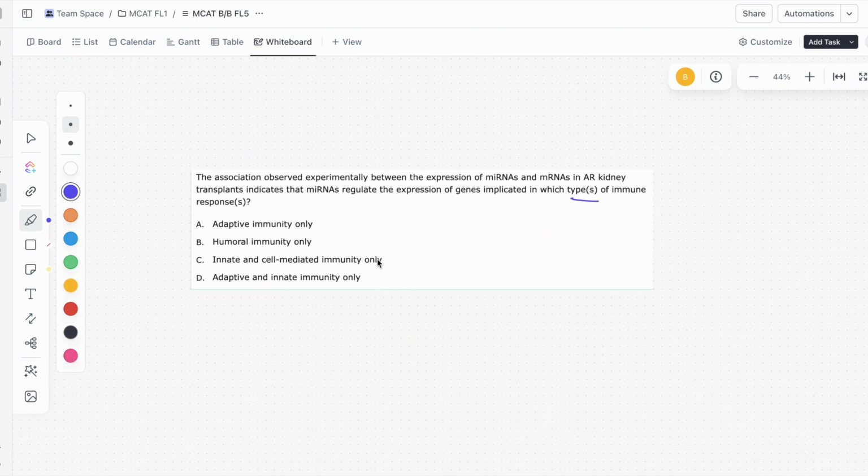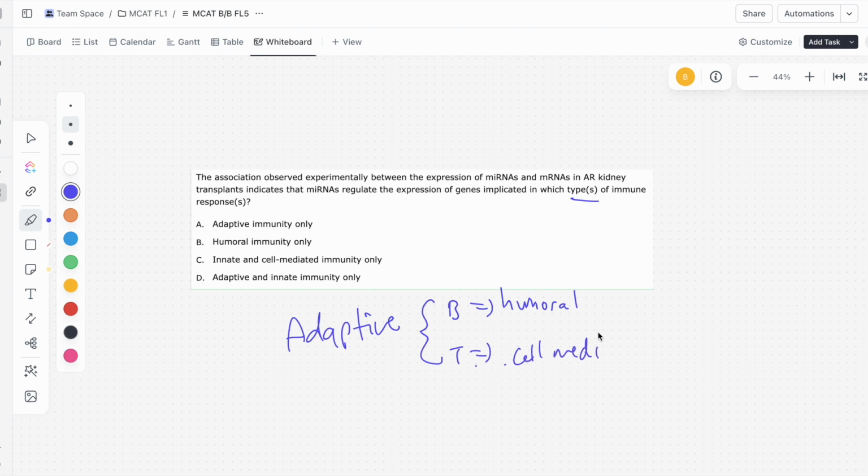And it's essentially kind of a discrete here. You have to know what the B cell and T cell types of immunities are. And so we have adaptive immunity, which includes both. So let's say adaptive immunity. These guys include both B cell and T cell immunity, okay? And B cell is actually also commonly known as humoral immunity, the antibodies, it's an antibody-mediated immunity. And T cells are known as cell-mediated immunity, okay? Well, we know that it can't be B because it's not just B cells. We saw there was a positive correlation with T cells as well.